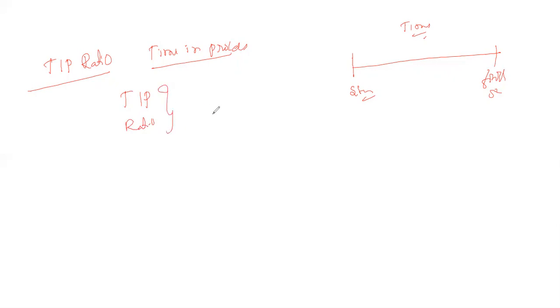This will be calculated by using the formula: TIP ratio is equal to MLT, manufacturing lead time, divided by the number of machineries and the cycle time, the average cycle time of the particular product. Manufacturing lead time, you know the formula for that. In the last slide, we discussed the MLT. Usually in the ideal case, the TIP ratio will be 1 is to 1.